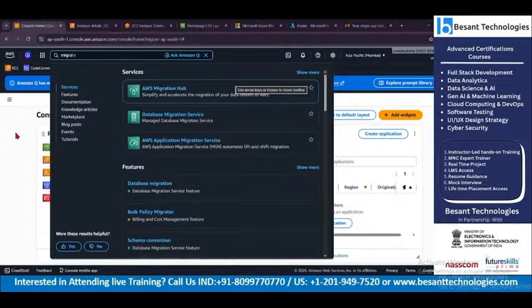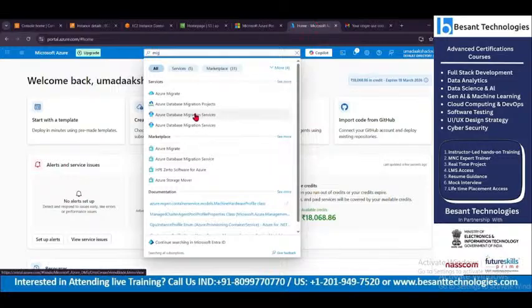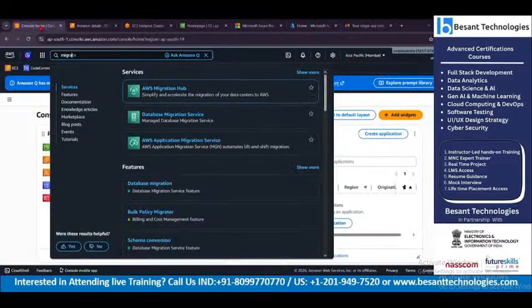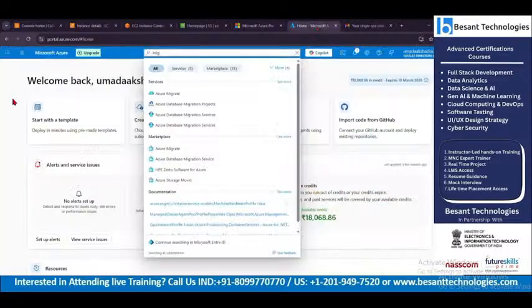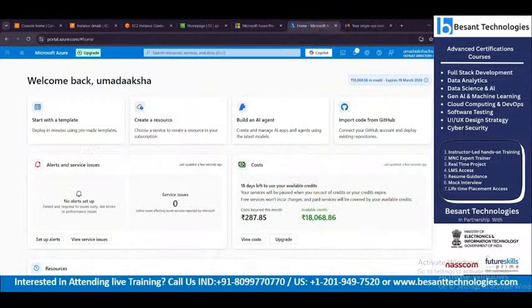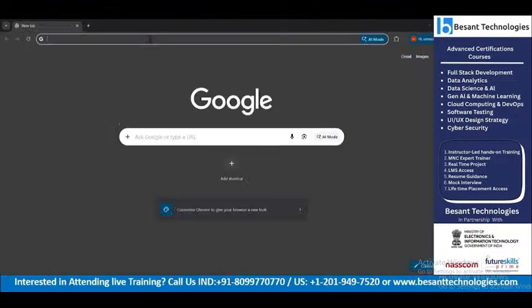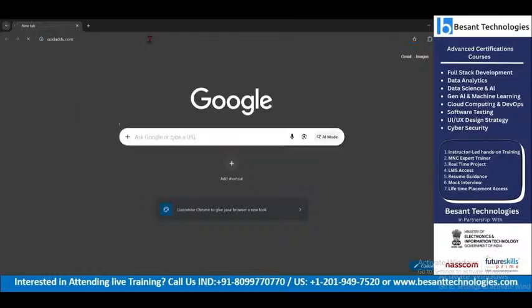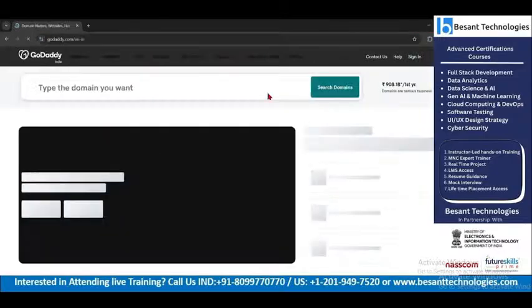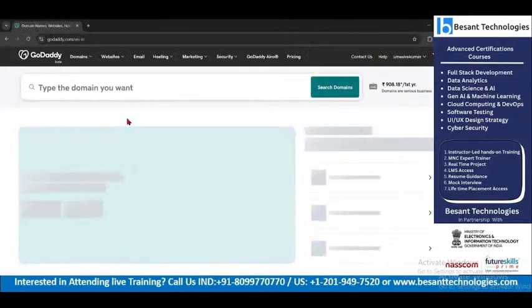Yeah. So whether it is going to be AWS or Azure, migration service is available in both platforms. If you could see. So what is this migration? Let me give you a heads up. Let's consider me having a GoDaddy account. I believe you know what GoDaddy is, or else let me explain this to you.